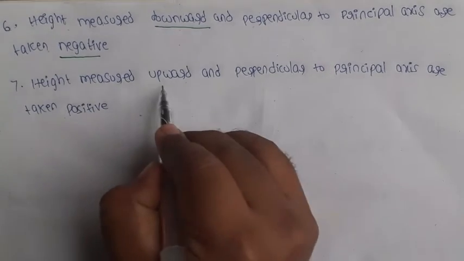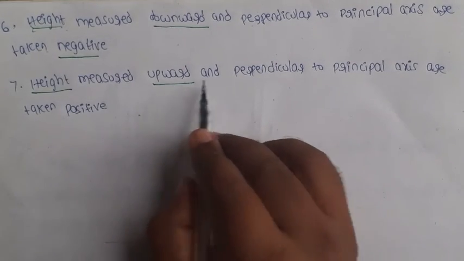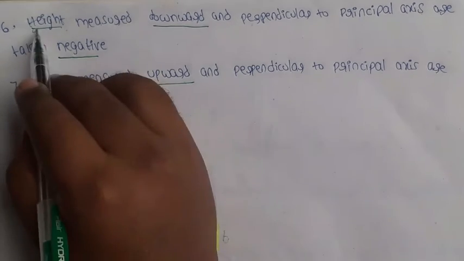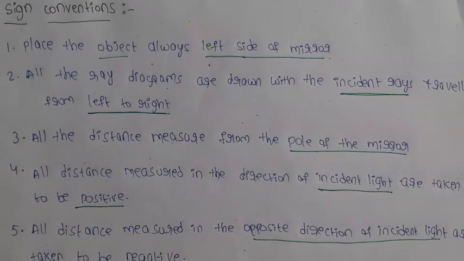Suppose height is measured in the upward direction. In that situation, take the positive sign. If height is measured in the downward direction, take the negative. If you measure the distance in the direction of the incident light, take the positive sign. If the distance is measured opposite to the direction of the incident light, take the negative. These are all the sign conventions.